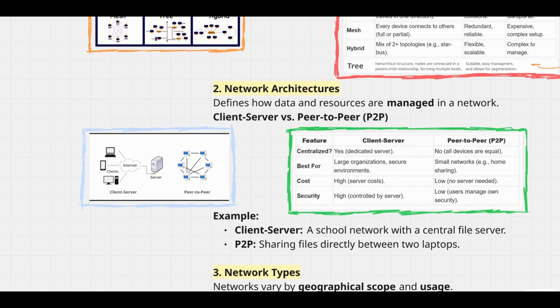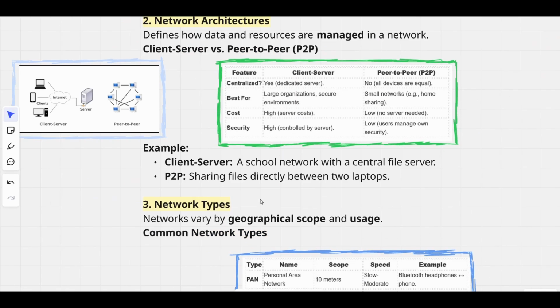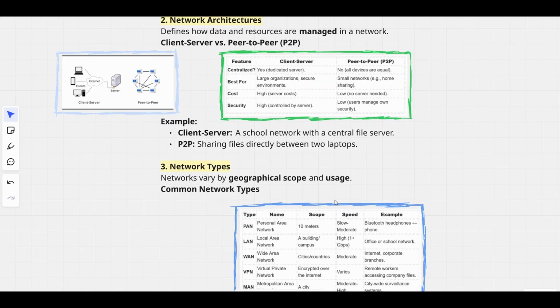Cost: client-server is high because there is a server cost. Peer-to-peer is low because no server is needed. Security: client-server has high security because it's controlled by the server. Peer-to-peer has low security because users manage their own security. Example: client-server, a school network with a central file server. P2P, sharing files directly between two laptops.